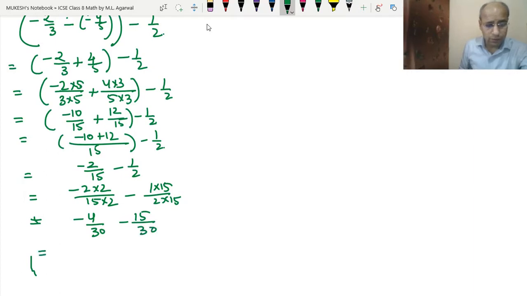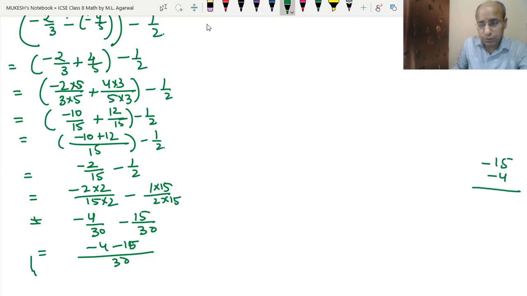So now the common denominator is 30. So minus 4 minus 15. We will see the rough work here: minus 4 and minus 15. Both signs are the same, so they will be added: 5 plus 4 is 9, and 1, but the sign will be negative because both are negative. So we got the answer minus 19 upon 30. This is the first answer we have got.